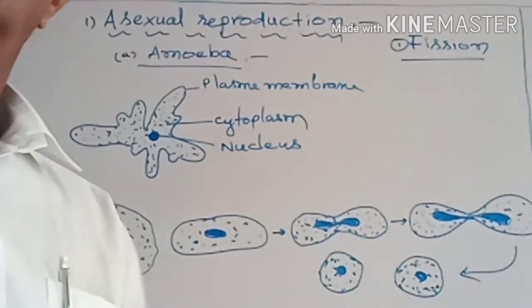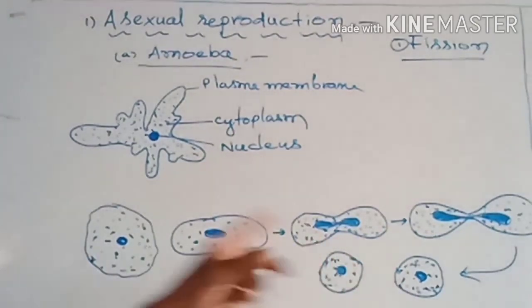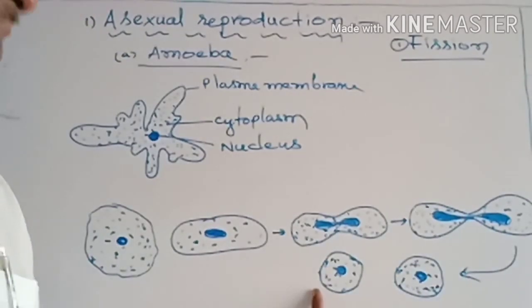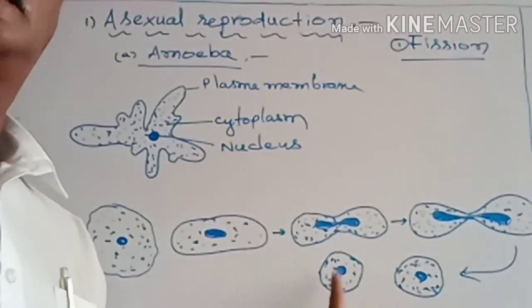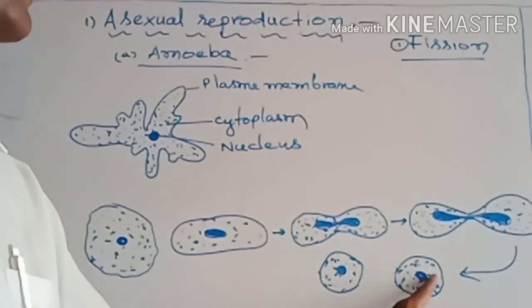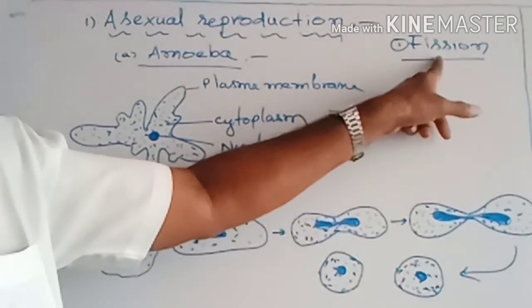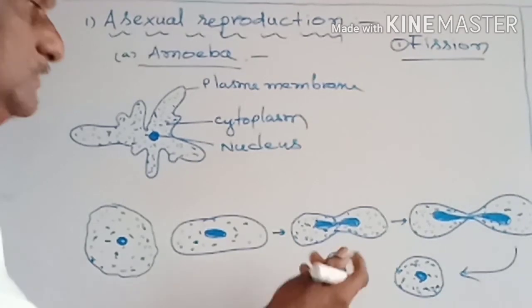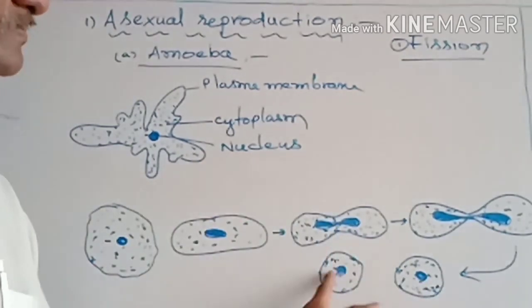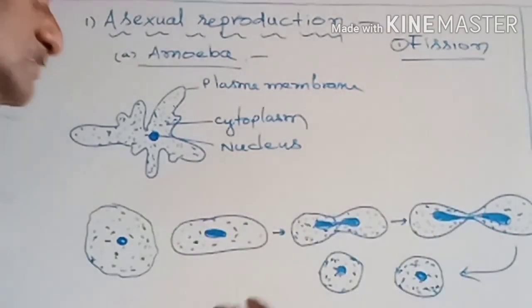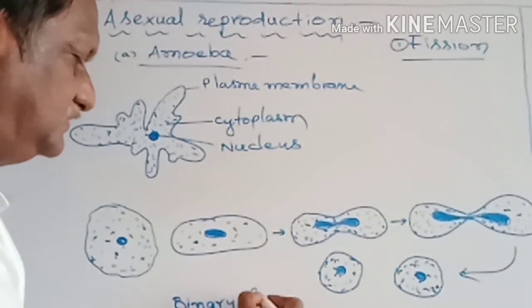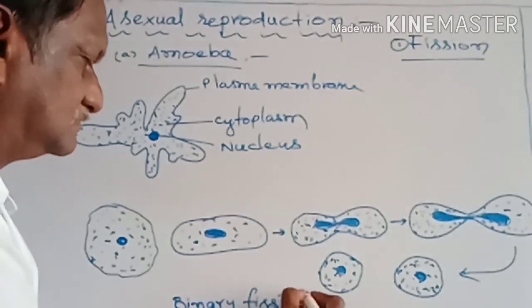So reproduction happened. How? The body of the organism is split into two and forms two organisms. This method of asexual reproduction is called the fission method. Fission means dividing. It is also called binary fission, because one organism divides into two. Binary fission.